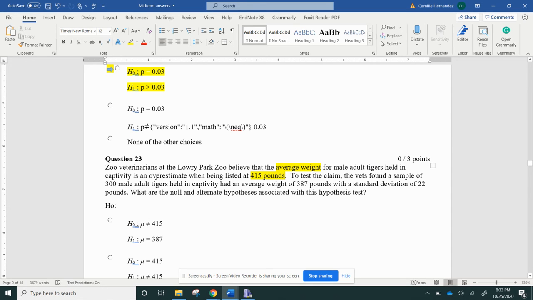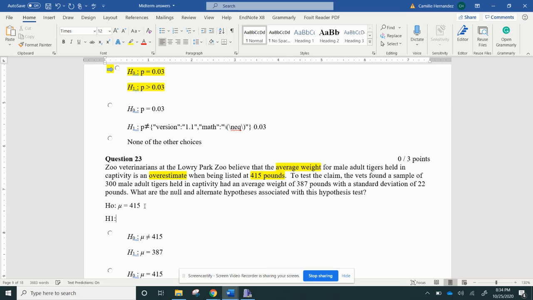Then again, they said it was an overestimate, which means it was too big, right? So I'm going to go down here and copy the little mu symbol. So it's a mu, which means mean, equals 415. Again, null, if I write null out, turn it on its side, it's always going to be the equal sign.